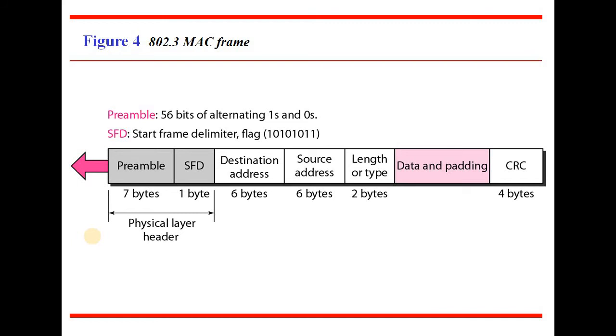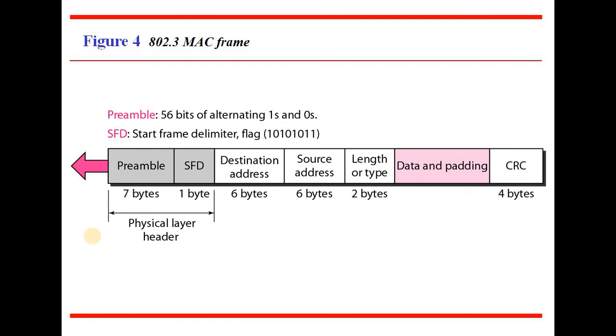Next is the SFD field, the start frame delimiter, which decides where the frame starts in the packet. It is 10101011, a pattern indicating the frame starting, and it is 1 byte of information. These two, preamble and SFD, are the required fields for the physical layer header.